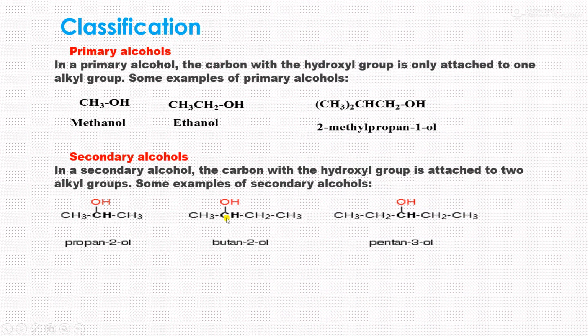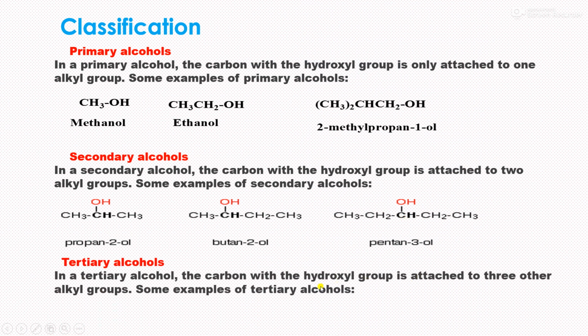The bold carbon is the secondary carbon because it has direct attachment of two carbons. Therefore, it is a secondary one. The next one is pentan-3-ol. So here CH3, CH2, CH, CH2, CH3. Five carbons are there, and this OH group is attached to this CH, and this CH is directly attached to two other carbons. See here, this carbon and this carbon are directly attached to this carbon, therefore it is a secondary alcohol.